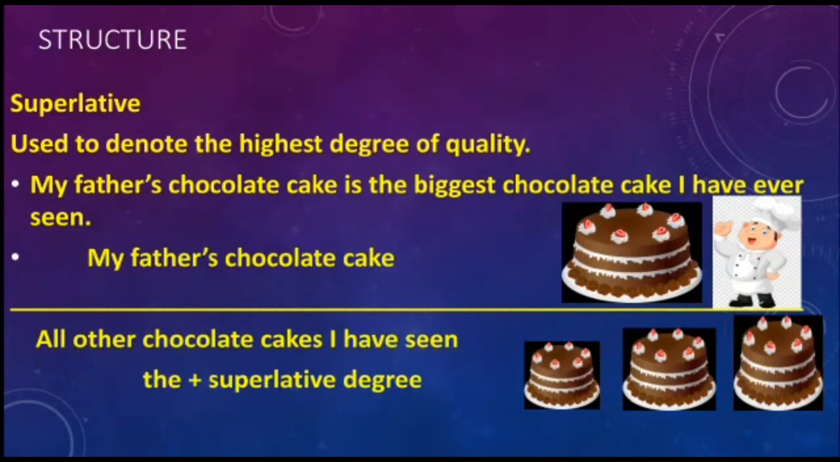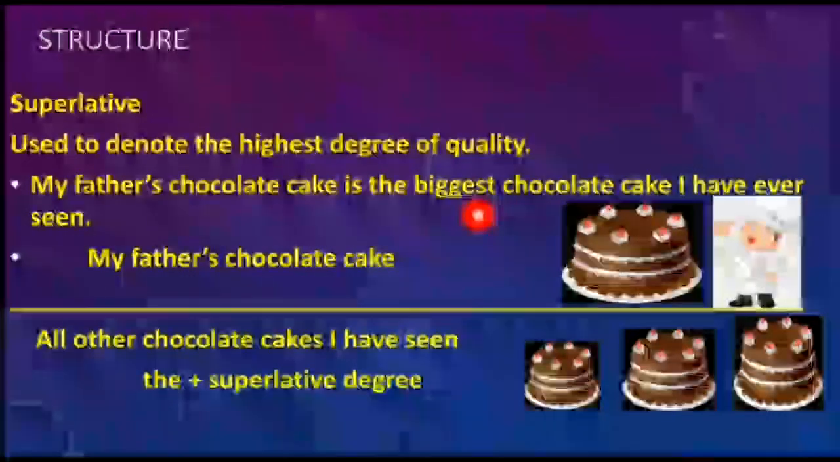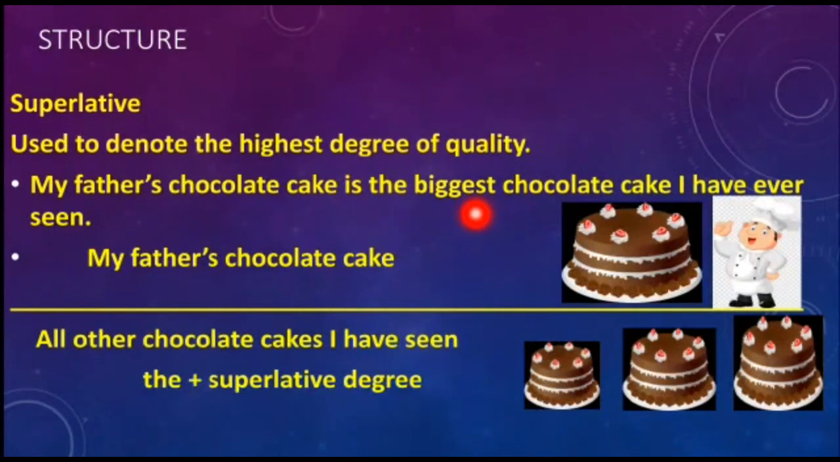So what is the structure? The structure is the plus superlative degree. If you see here clearly, this is the plus superlative degree. So here the word biggest is the superlative degree. This is what I have told you: the plus superlative degree, that is the structure. Always the superlative degree is preceded by the article the. This we need to remember.